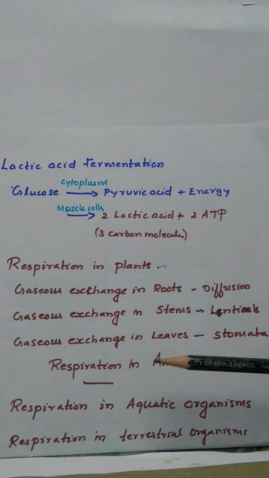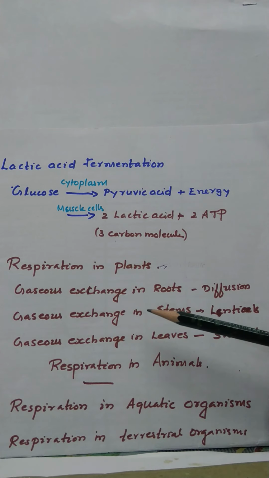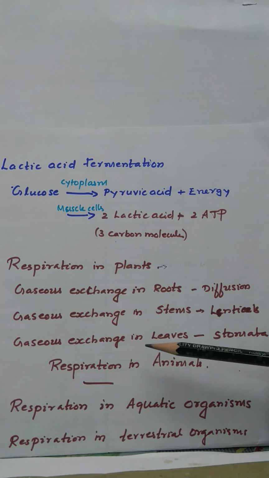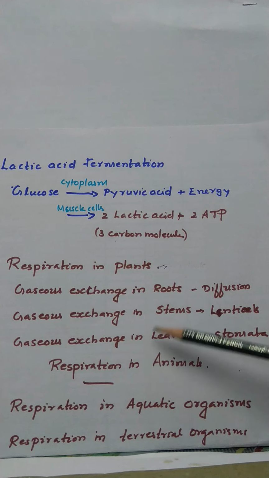The process of respiration seems to be rapid in the case of meristematic tissues, while it is slower in the case of matured cells. Meristematic tissues undergo rapid cell division. It is seen in the growing regions and growing tips, root tip, stem tip and so on. Continuous cell division is taking place, because of that they need more energy. So the rate of respiration will be more in those particular regions.